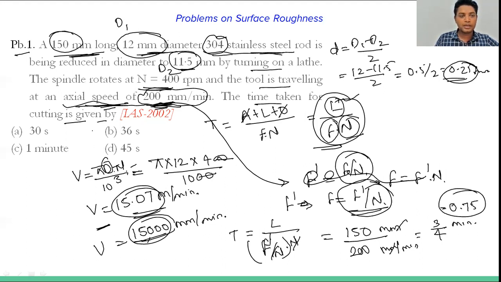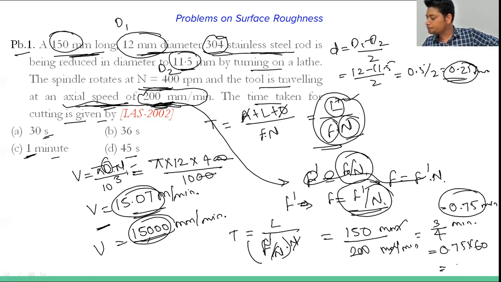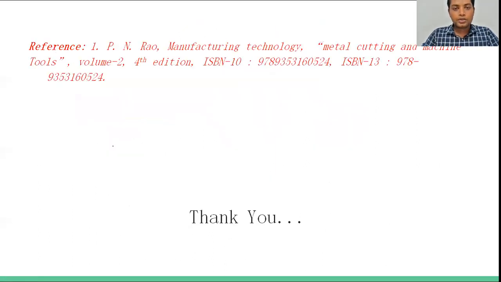The answer is in seconds, so multiply 0.75 into 60, and you will get 45 seconds. Okay, so the option will be D.